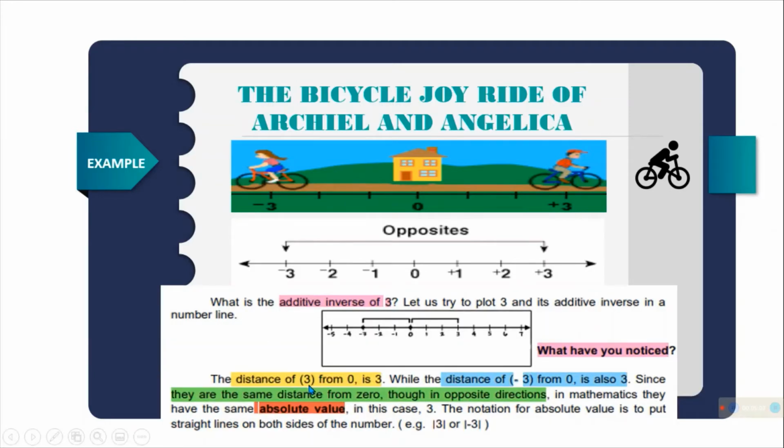So, the distance of 3 from 0 is 3, while the distance of negative 3 from 0 is also 3. Since they are the same distance from 0, though in opposite direction, in mathematics, they have the same absolute value, in this case 3. The notation for absolute value is to put straight lines on both sides. So, parang may pader that is absolute value. So, pwede siyang isulat ng absolute value of positive 3 or absolute value of negative 3. Ang sagot pa rin yan still positive 3.